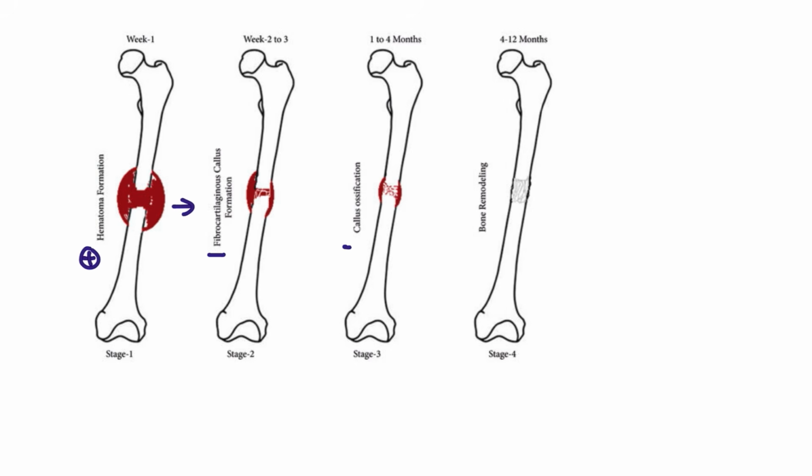And the callus will be ossified. Okay, so this is the extra articular callus. And after this extra articular callus is formed, it is going to be used for the ossification, and later on it is going to cause the bone remodeling. How many weeks will it take? It will take even years. For example, the hematoma formation takes less than 1 week, weeks 2 and 3 are callus formation, callus ossification is 4 months, and up to 12 months there will be bone remodeling that we are going to see, right?